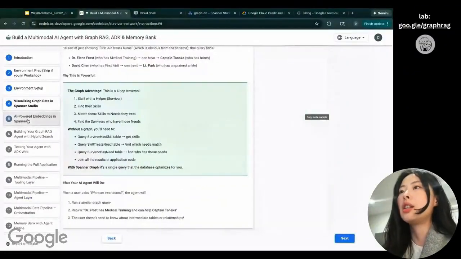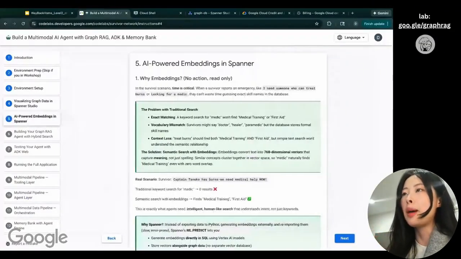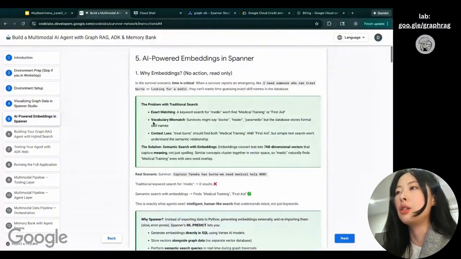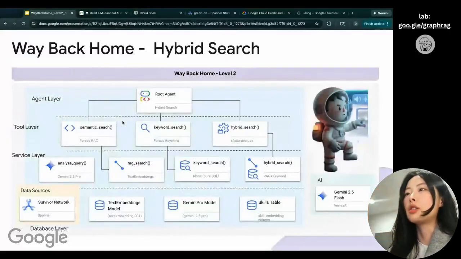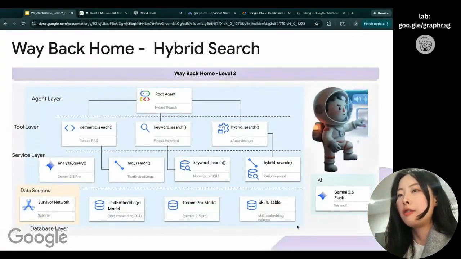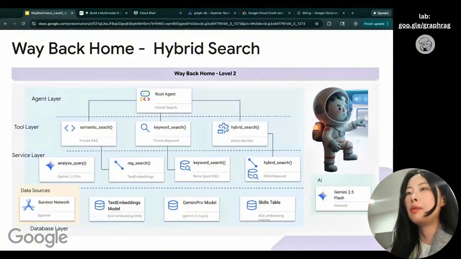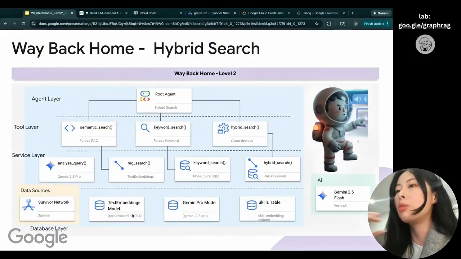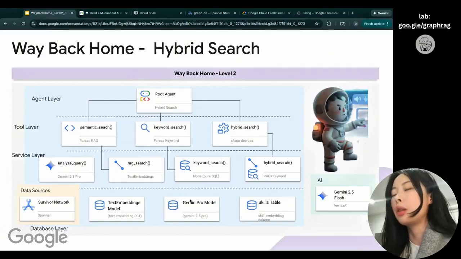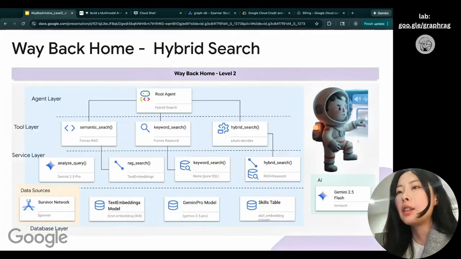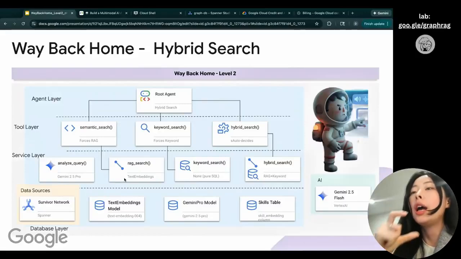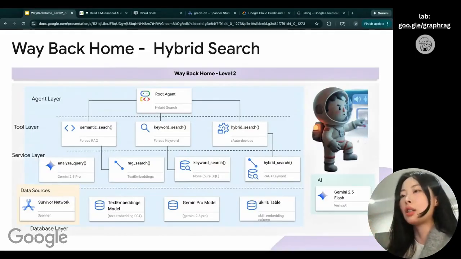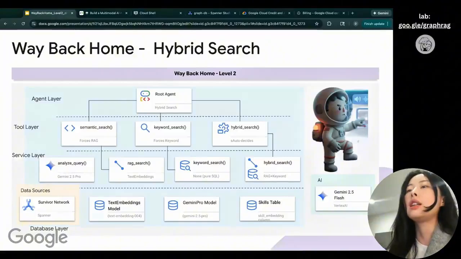What's next is let's start with the AI-empowered embedding in Spanner. Let's take a look at this diagram on the screen. A lot of things are going on, so let's look from the bottom all the way up. At the very bottom, most importantly, we're creating a text embedding model and a Gemini Pro model in Spanner. Then we have the service layer, where we use the models we created and implement the logic in the service so that we can do RAG search, keyword search, hybrid search, and analyze query.